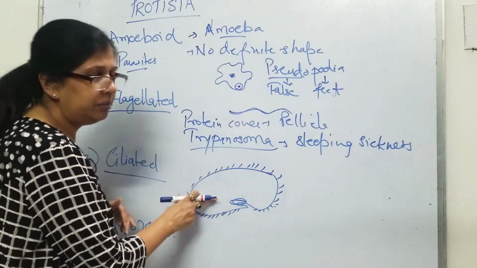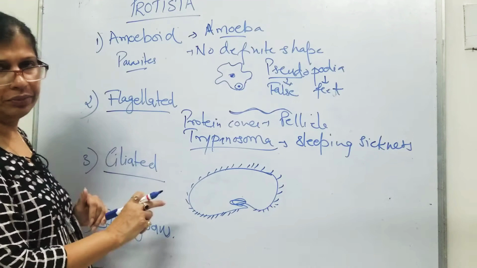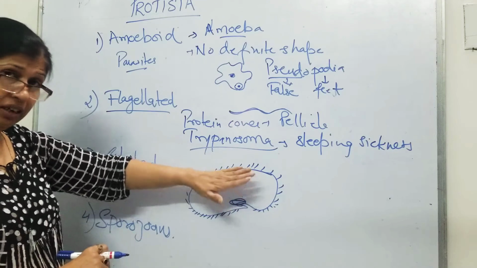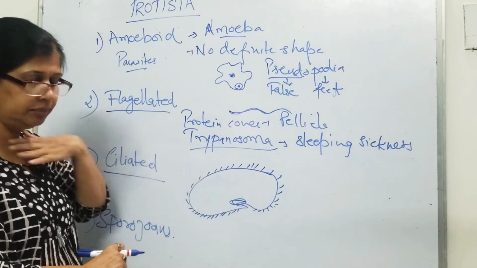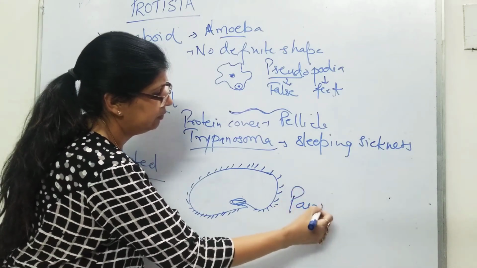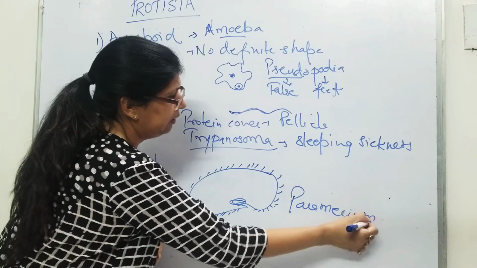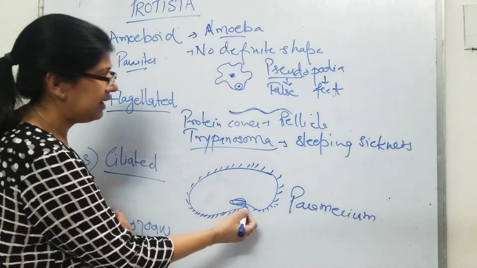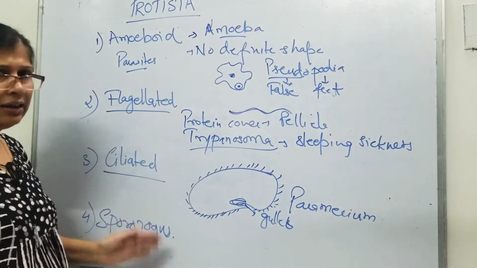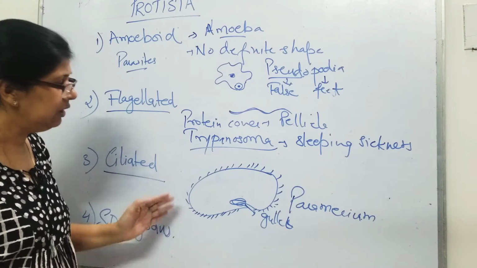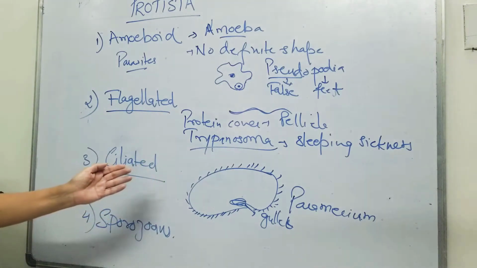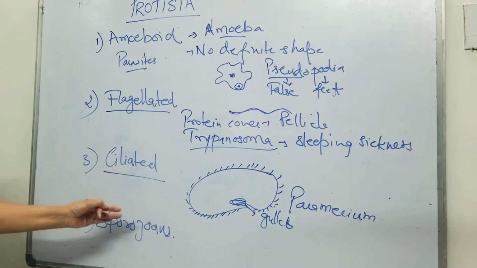This paramecium is a ciliated protozoan which does not have a cell wall. It moves with the help of cilia. It is also a parasite. It takes food through its gullet. This is known as the gullet. All these cilia move together in a row-like fashion to move the food towards the gullet of the paramecium.